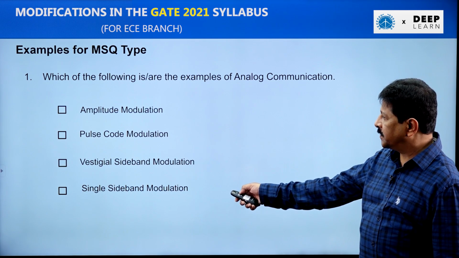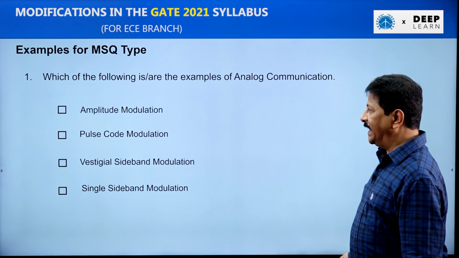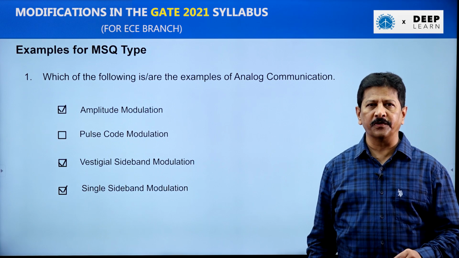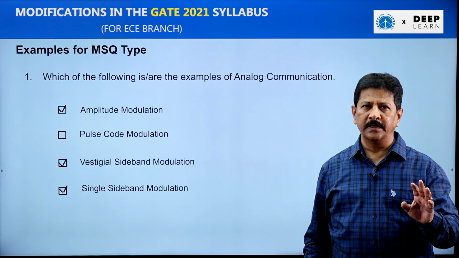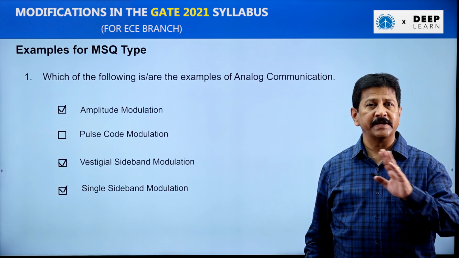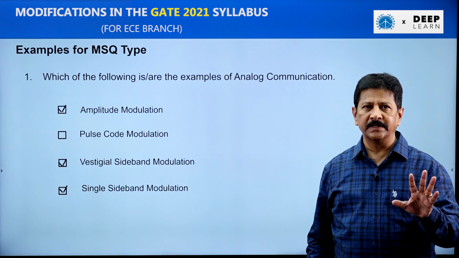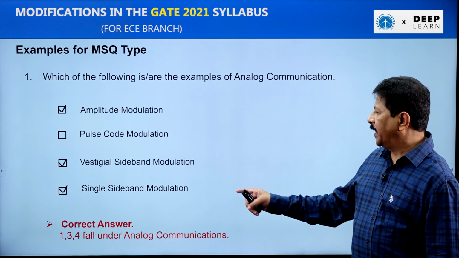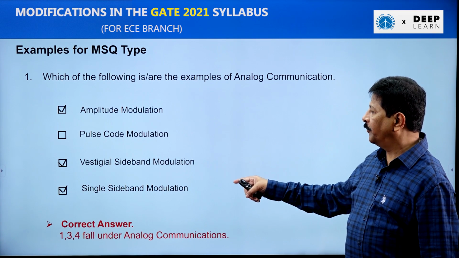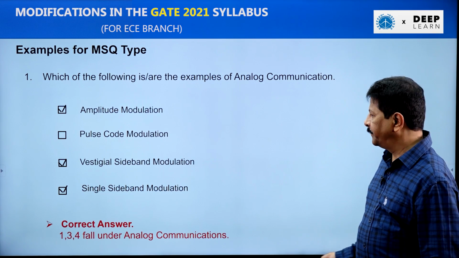Out of the 4 options which are shown with check boxes, he has selected 1, 3 and 4. So his answer is correct and he is going to get full marks for this. I told you MSQ questions do not have partial credit. So there is no question of partial credit. So correct answer, because 1, 3 and 4 fall under analog communication.